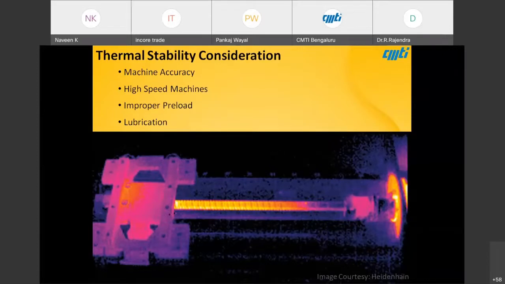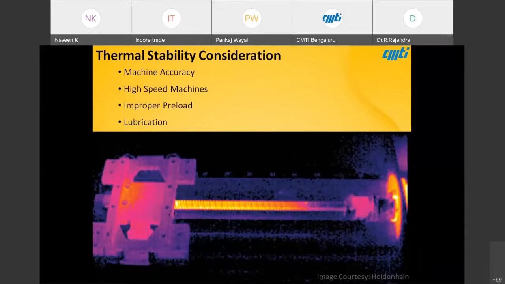Coming to thermal stability aspects, we know how steel expands. Thermal stability plays a very important role in machine accuracy. We are going for higher speed machines, which means higher friction and higher temperature rise. So again, it is a key aspect to address, because we are talking about 1 micron. The accuracy of machine tools was earlier 10 microns, and now it is going to 1 micron and below. So we are talking about sub microns.